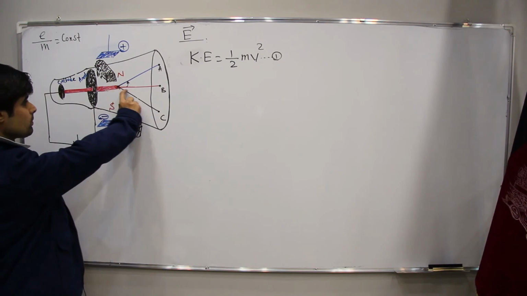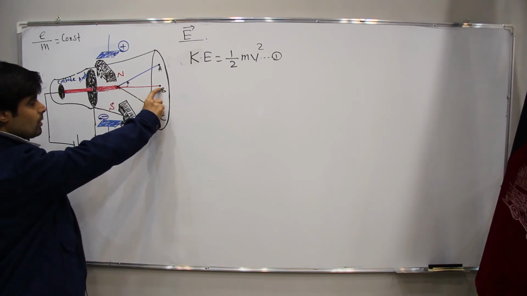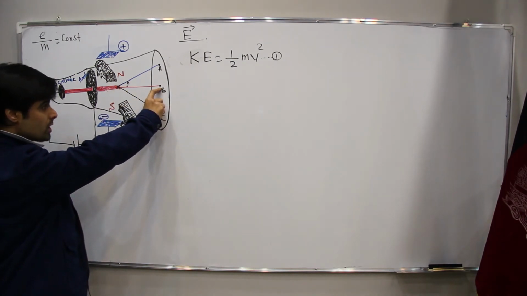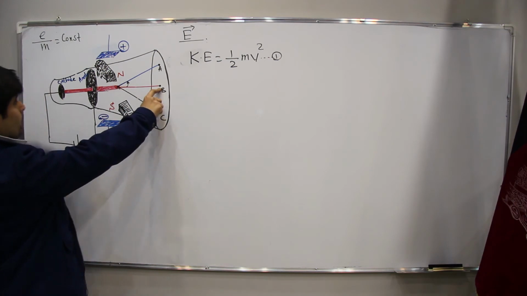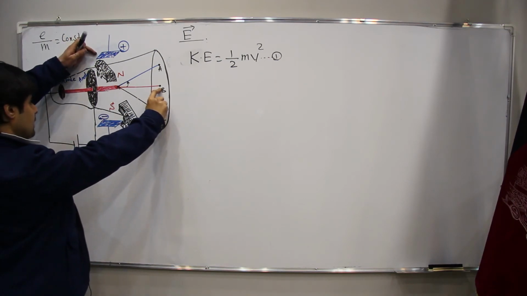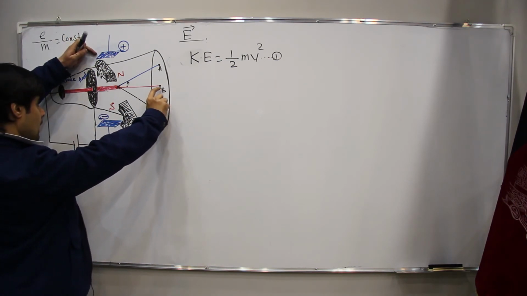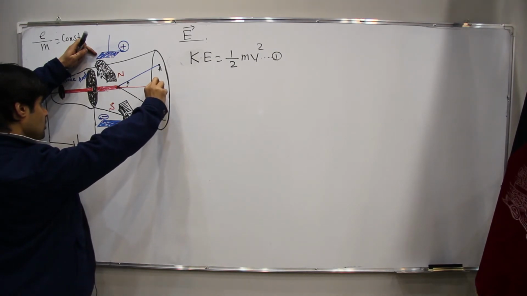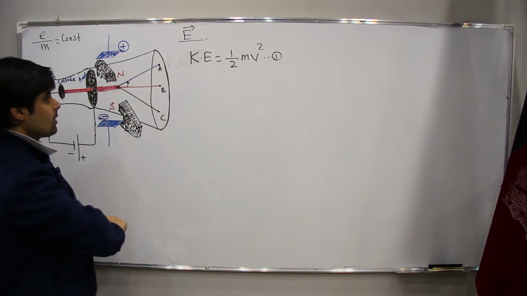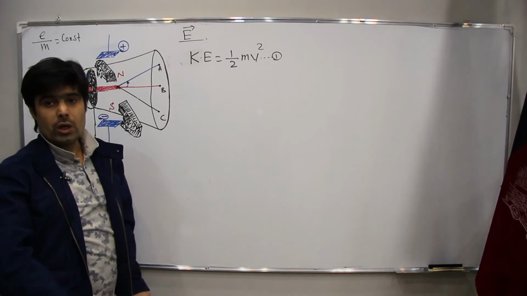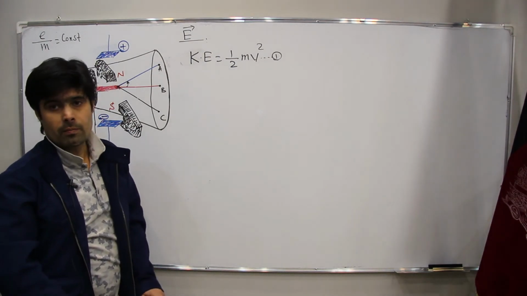We have this one. Second, the electron's path was to B, but we worked on that by using this electric field, and it got the position of A. It means we worked on this particle.